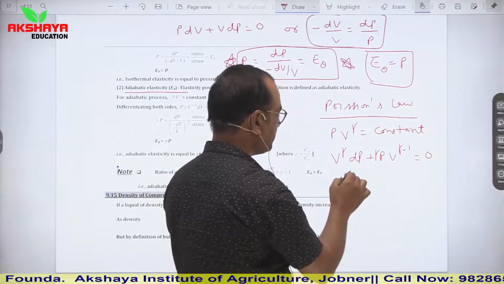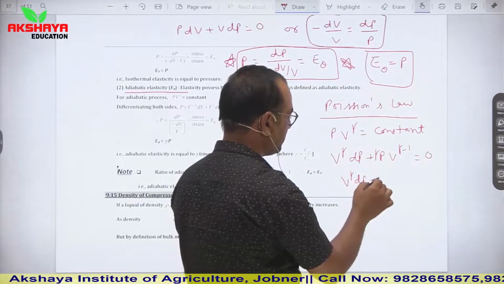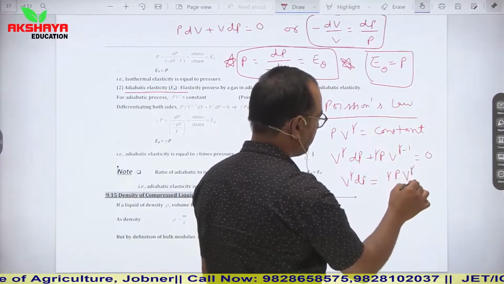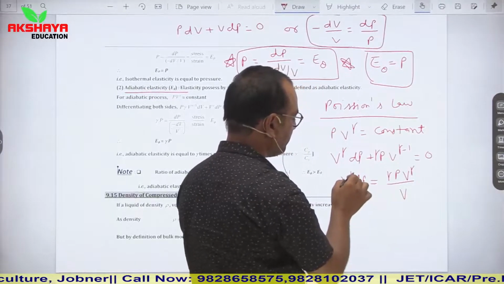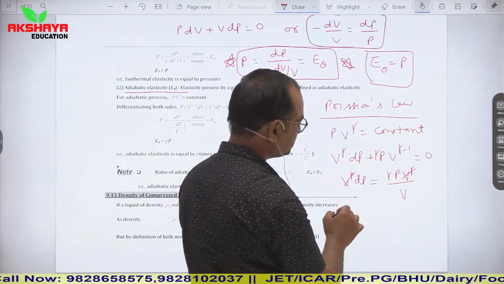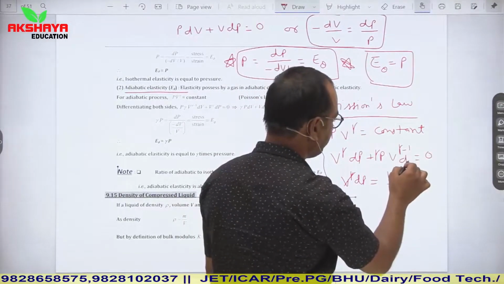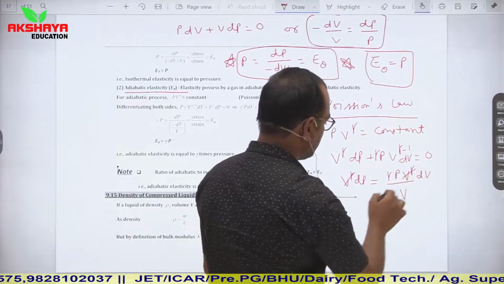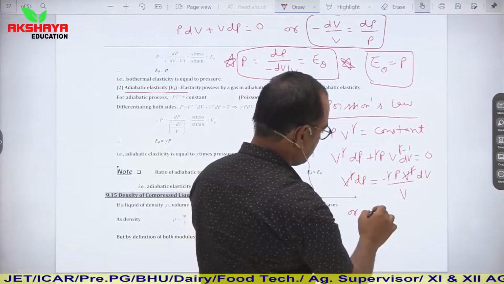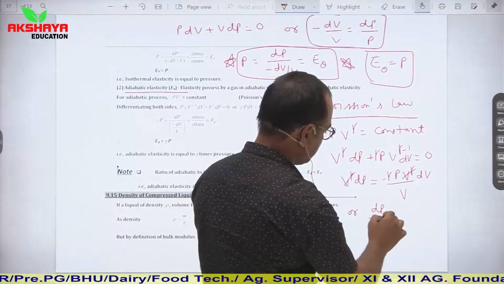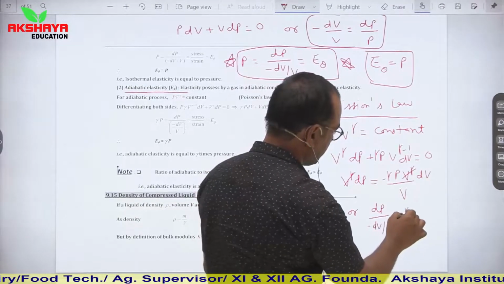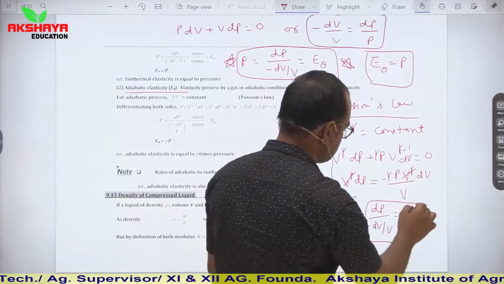Or you can say that V to the power gamma dP is equal to minus gamma P V to the power gamma upon V into dV. From here V to the power gamma is cancelled out on both sides, or we can say that dP upon minus dV upon V is equal to gamma P. So this is the relation.